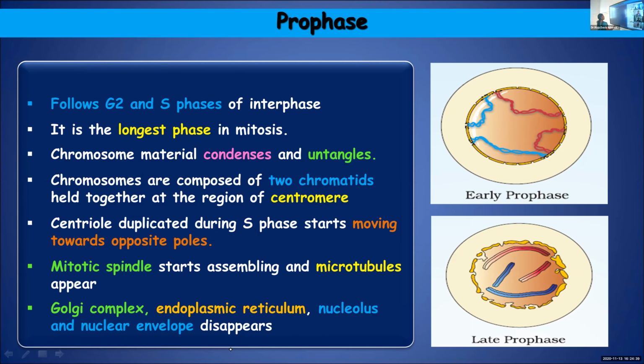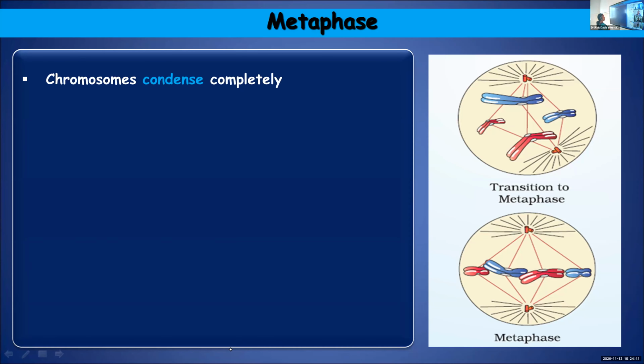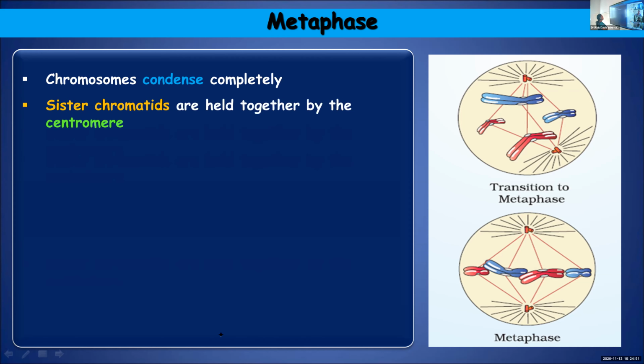This we had already seen. Now, in metaphase the chromosome gets condensed completely, and the sister chromatids are held together by the centromere.